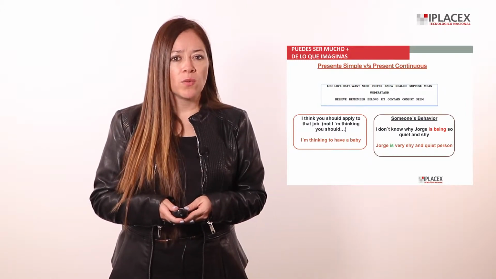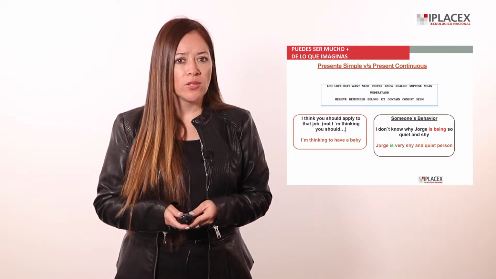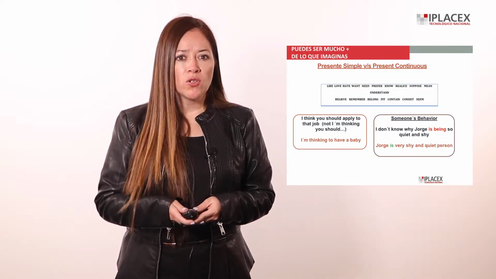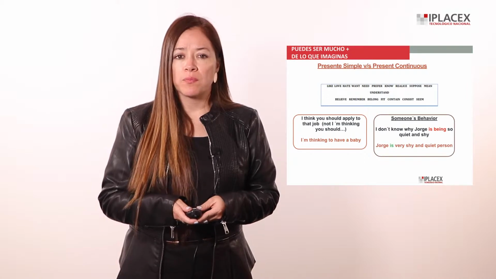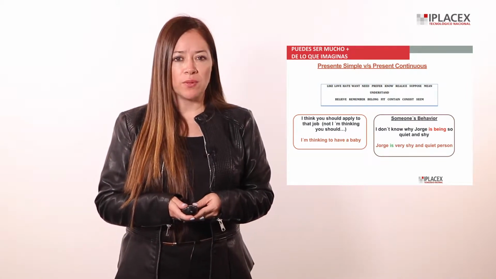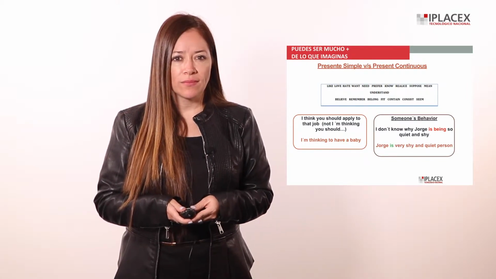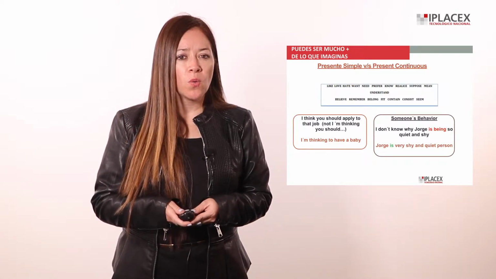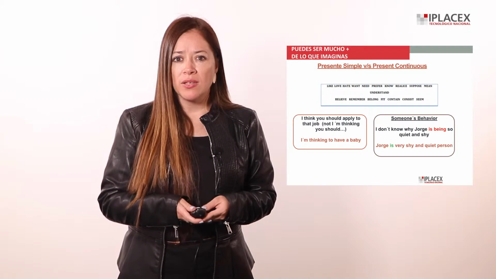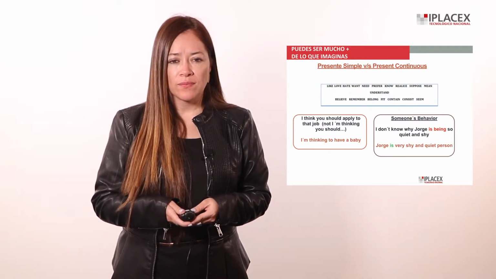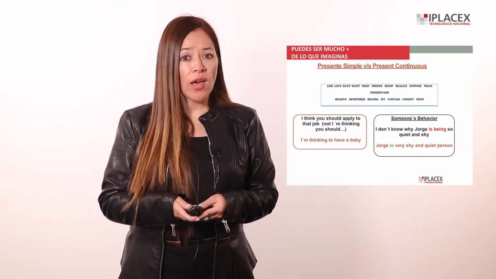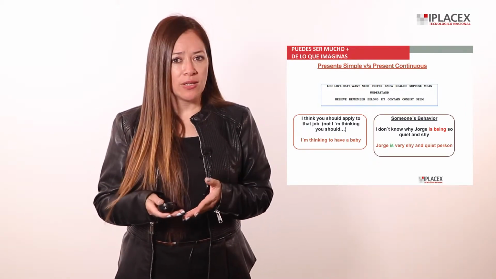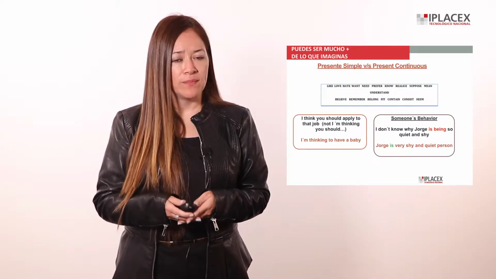On the other hand, when we talk about someone's behavior, you need to be clear about when to use present continuous or present simple. I don't know why Jorge is being so quiet and shy. It means he isn't usually like that. Jorge is a very shy and quiet person. It means he's always like that, not only in that moment.